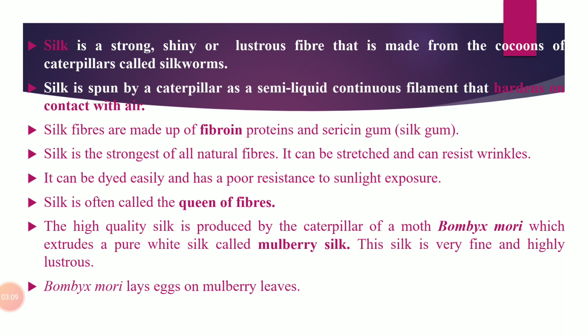When we write a scientific name, it has two names, that is genus and species. Either they should be written in italics or they should be underlined. So I have written it here in italics. Bombyx mori is the scientific name of the silkworm. They lay eggs and feed on the leaves of the mulberry tree. That is why the silk is commonly called mulberry silk.